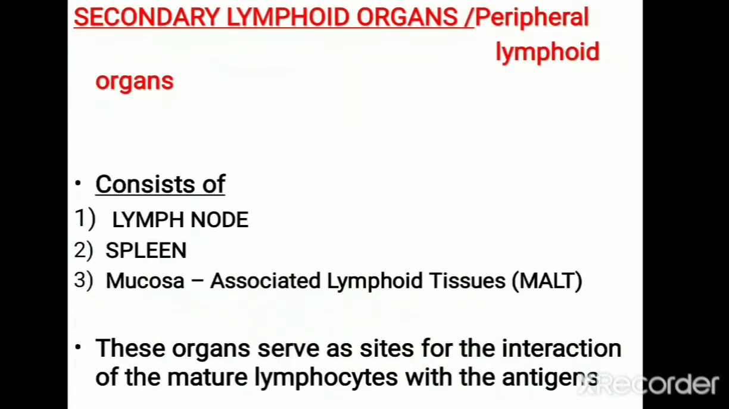The secondary lymphoid organ or peripheral lymphoid organ consists of lymph node, spleen, and specialized mucosa known as mucosa associated lymphoid tissue, and these mucosa associated lymphoid tissues are present in the mucosa of the digestive tract, urinary tract and respiratory tract. These are the sites where mature B lymphocyte or T lymphocyte interact with their corresponding antigen, and thereby B lymphocyte and T lymphocyte initiate immune responses.